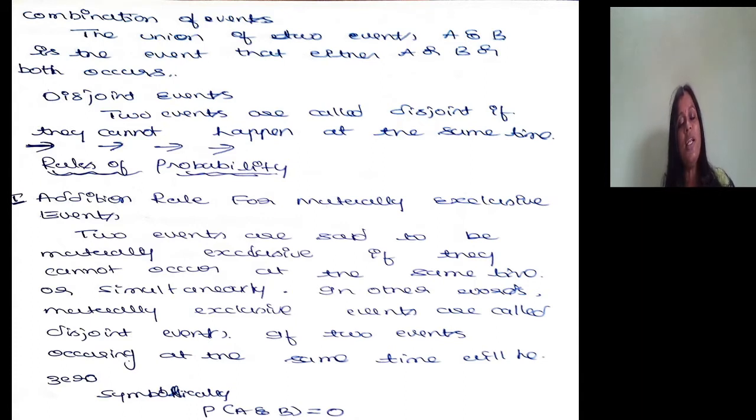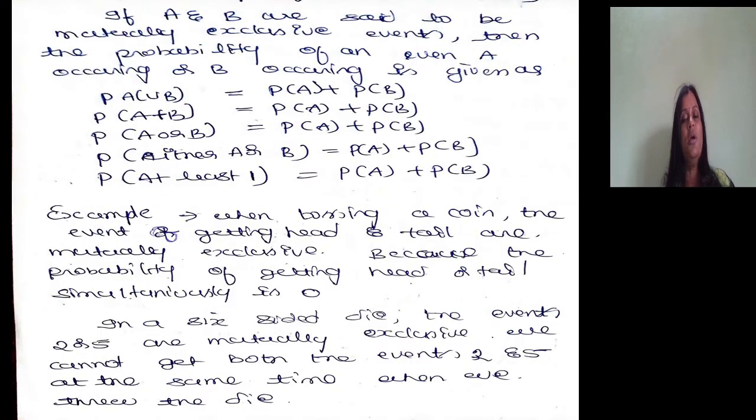So symbolically, mutually exclusive events are referred to as P(A and B) is equal to 0, meaning the probability of occurrence of A and B is 0. If A and B are mutually exclusive events, then the probability of event A occurring or B occurring, which is the probability of A union B, is equal to probability of A plus probability of B.